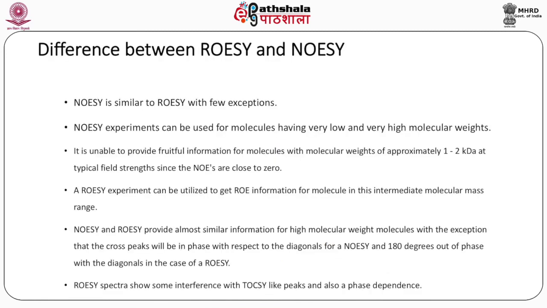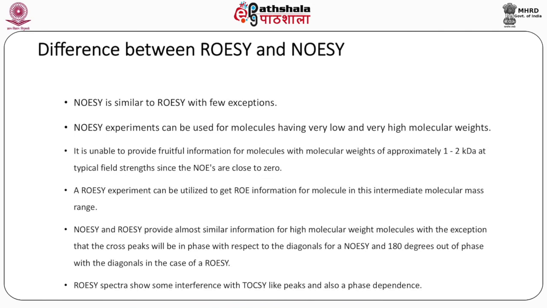Difference between ROESY and NOESY. NOESY is similar to ROESY with few exceptions. NOESY experiments can be used for molecules having very low and very high molecular weights. It is unable to provide fruitful information for molecules with molecular weights of approximately 1 to 2 kilodalton at typical field strengths, since the NOEs are close to 0.